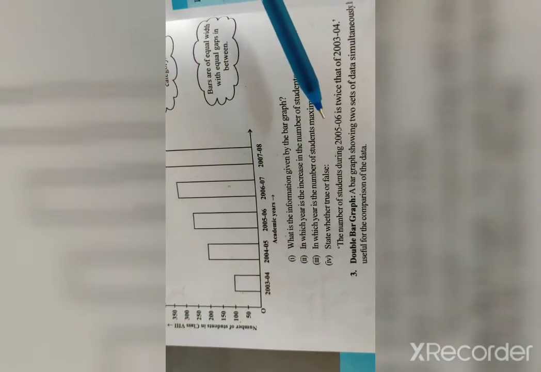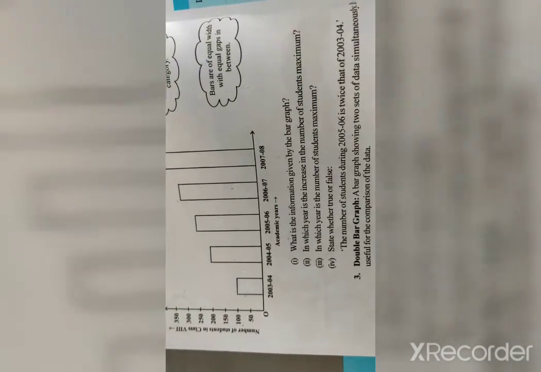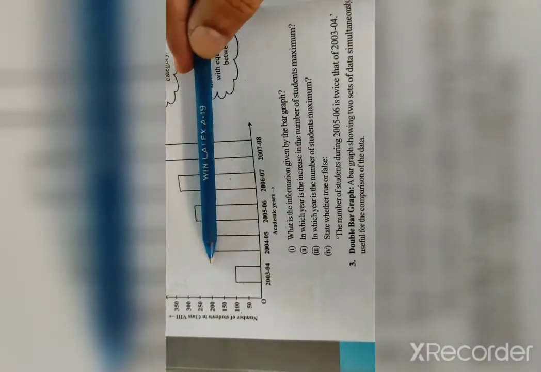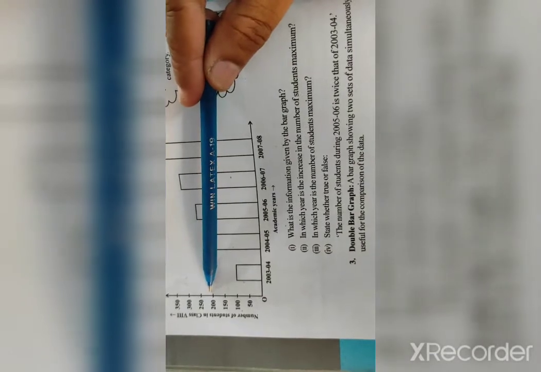State whether true or false: the number of students during 2005-6 is twice that of 2003-4. So in 2003-4 the number of students is 100, then 200. 100 to 200. Yes. So you will solve this in your notebook also. Describe the first bar graph.